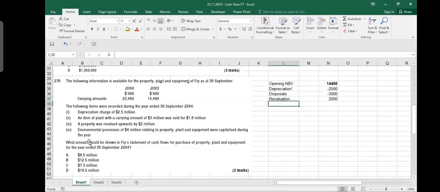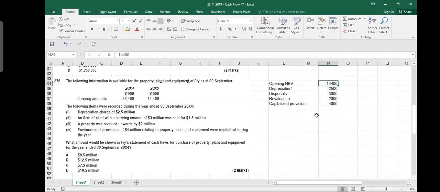There is nothing different. Environmental provisions of 4 million relating to property, plant, equipment were capitalized. So you capitalized some provision. When you are doing capitalization, your assets are increasing. Capitalized means converting it into asset. So 4 million, I made additional asset. According to these adjustments, your closing assets should have been 14.9 million.